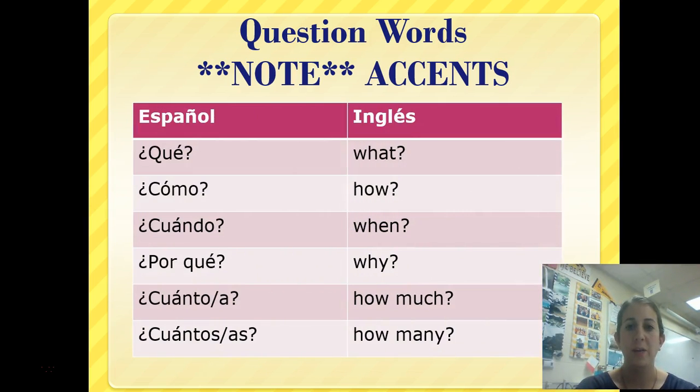All right, so we've got qué, what, cómo, how, cuándo, when, por qué, two words, why, cuánto or cuánta means how much, cuántos or cuántas means how many. If you'll notice, all of our question words have accents on them, so make sure that you use those accent marks.